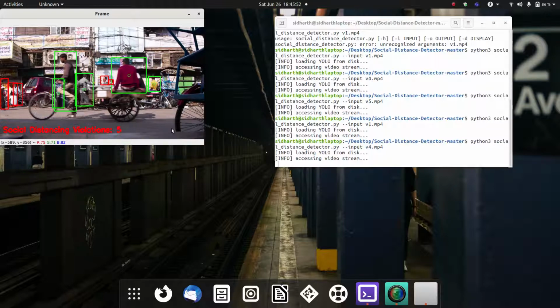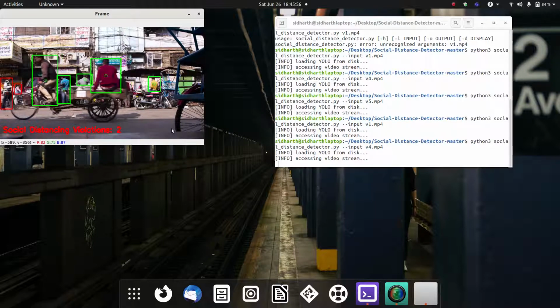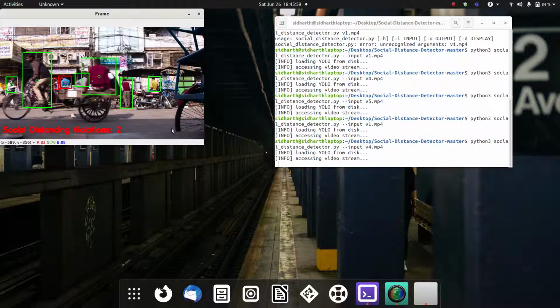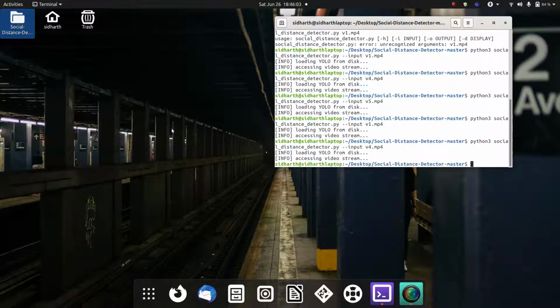As a result, even in these busy street case scenarios such as those prevalent in India or China, the social distancing detector works perfectly well, as you can see. Let's have a look at another example.